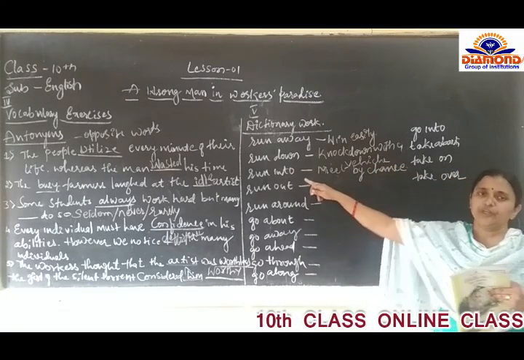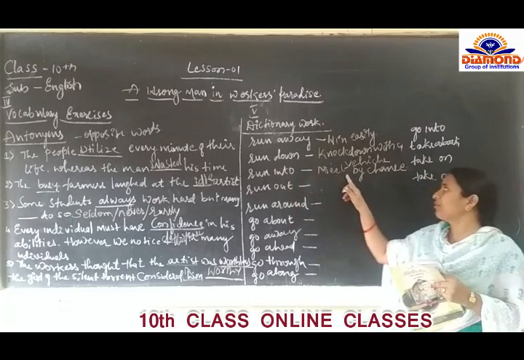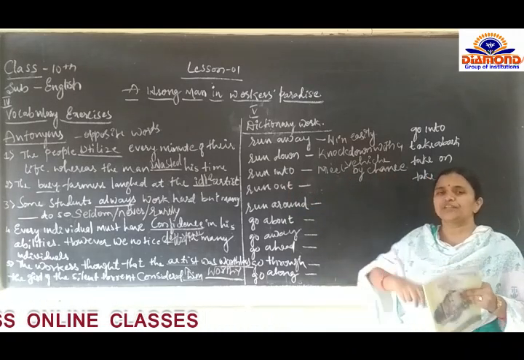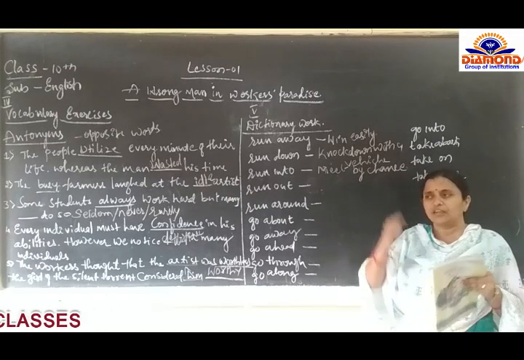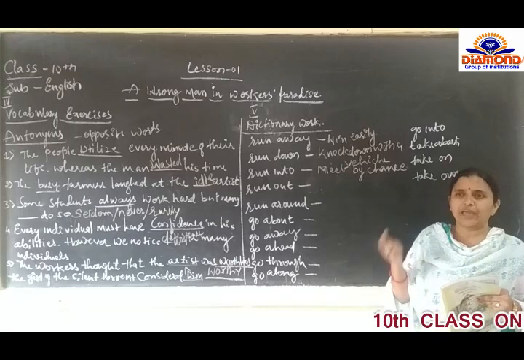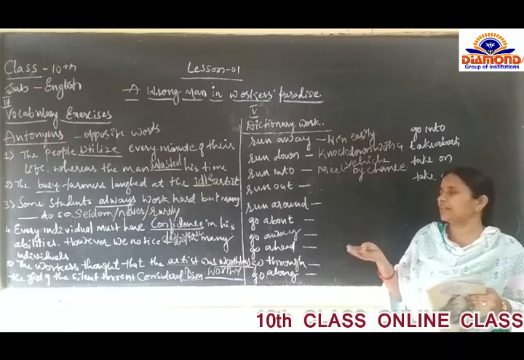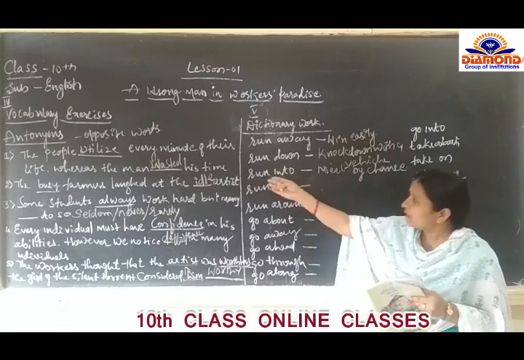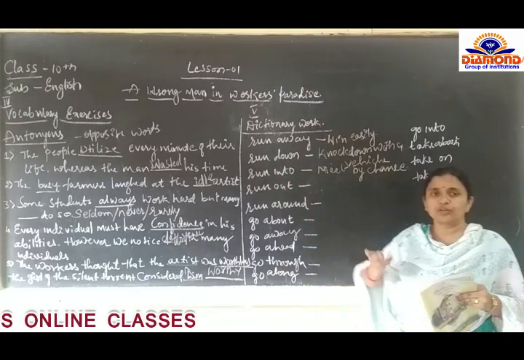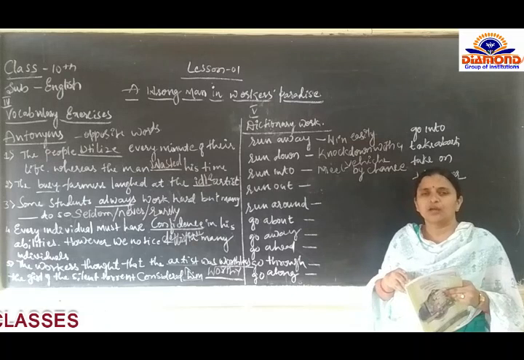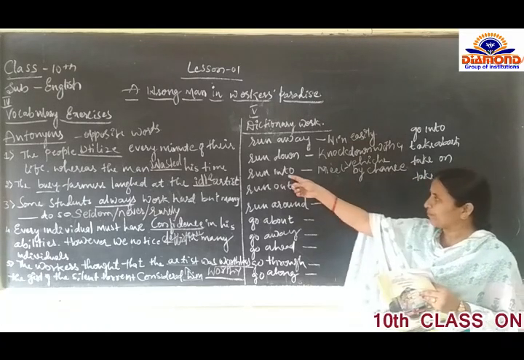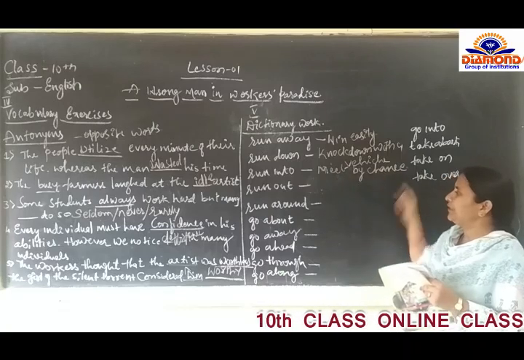Run into. The meaning of the phrasal verb run into is meet by chance. We can say coincidentally we are going to meet somewhere. If after a long time our friend meets us in a marriage or in any hotel, that is called run into, meet by chance. We don't know that he is going to meet us in that situation or in that program. That is run into, meet by chance.